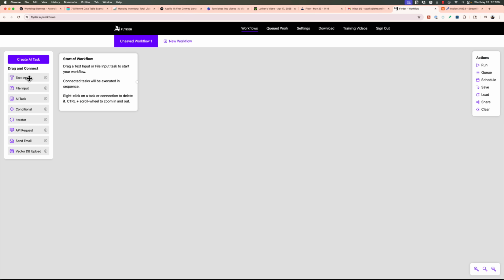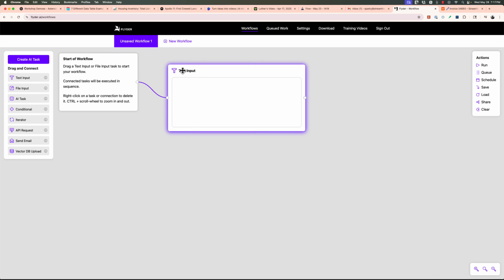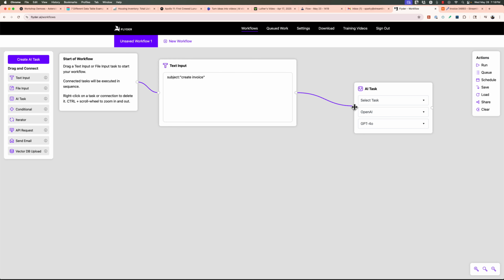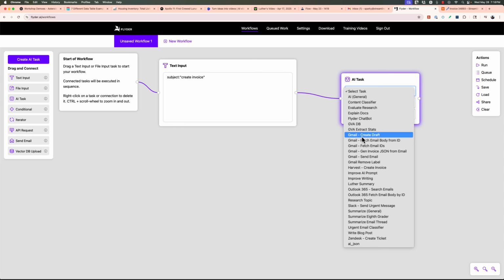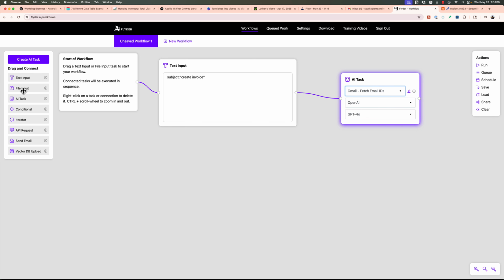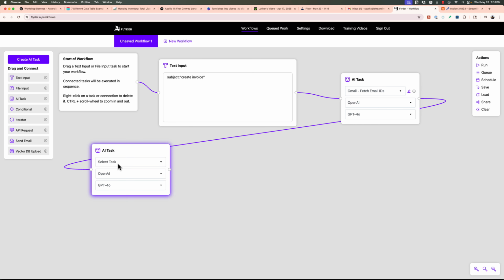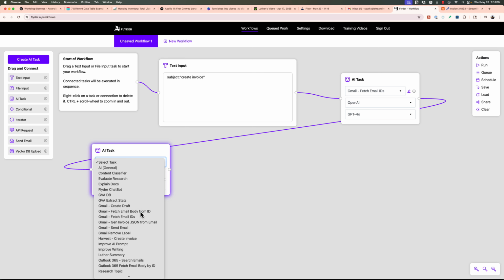And I'm going to show you how we take Flyder. This is the product that we made that can use AI tools. Great. We're going to take and drag an AI task on. We'll do this in about 30 seconds, so it won't take very long. We're going to fetch the email IDs. We're going to grab another AI task and connect it. So this is just like a workflow you would do in a lot of tools that you would use. We're going to get the email body.